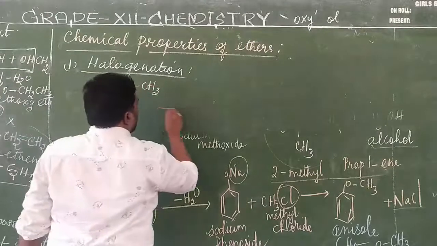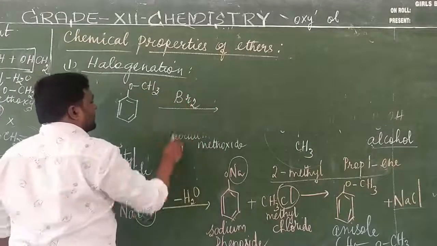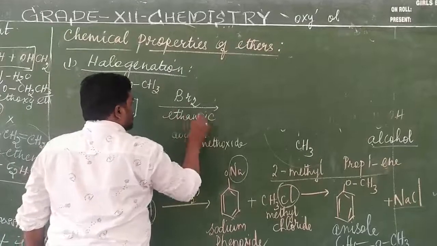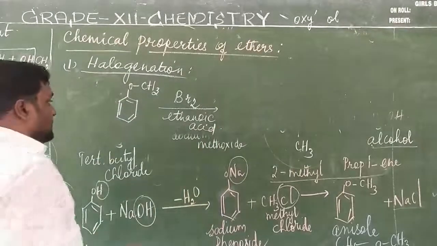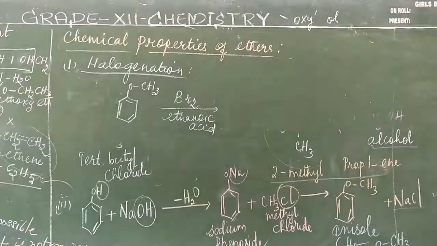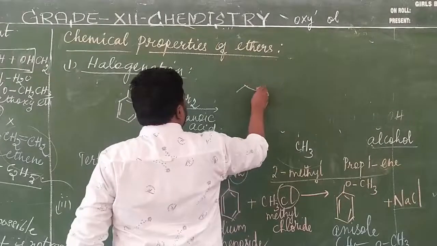Anisole on treatment with bromine in the presence of ethanoic acid. What is the formula of ethanoic acid? CH3COOH. Acetic acid is ethanoic acid. As a result, it gives rise to the formation of